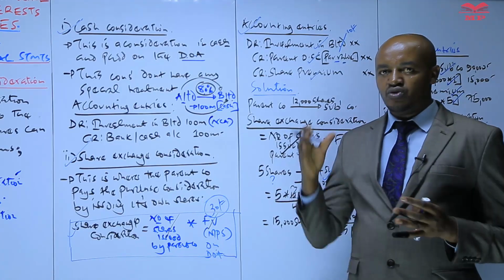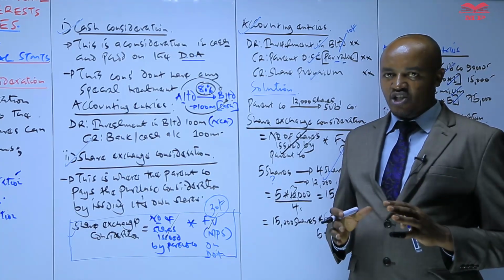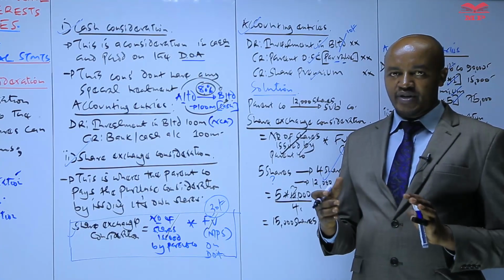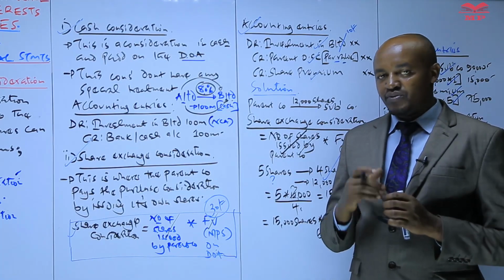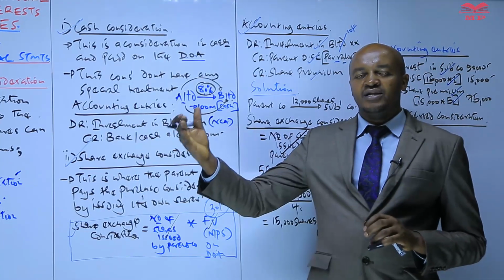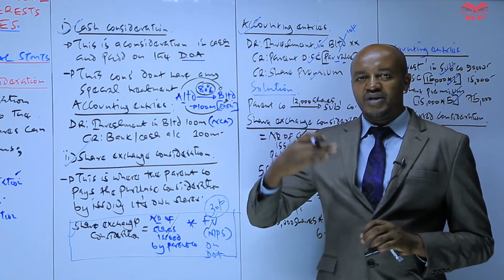And because that cash to be paid in the future still forms part of the purchase consideration, which must be used in the computation of goodwill, and the goodwill has to be computed on the date of acquisition, that consideration to be paid in future has to be discounted to its present value.